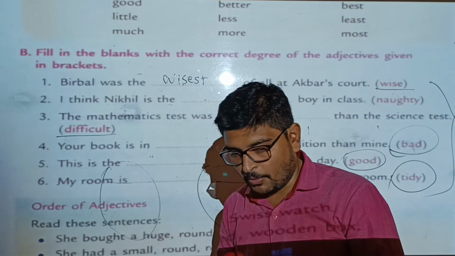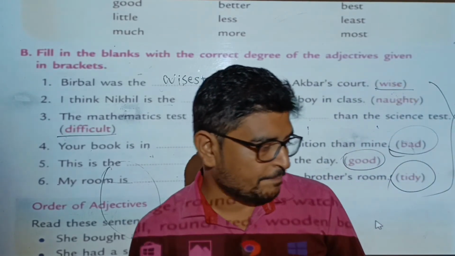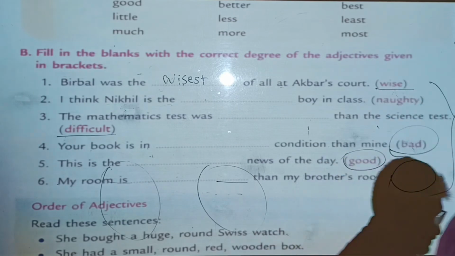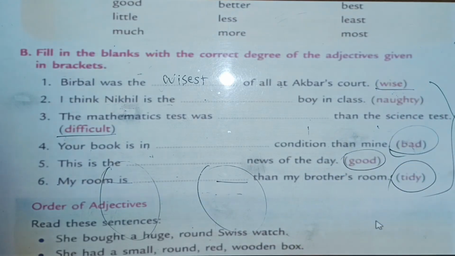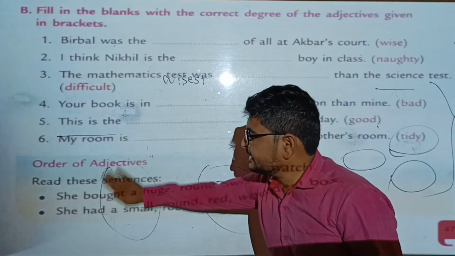Now the next point is order of adjectives. Let's see the order of adjectives. So now here, read these sentences.